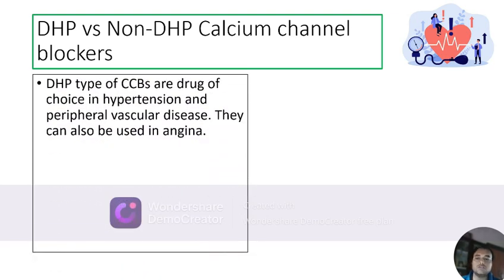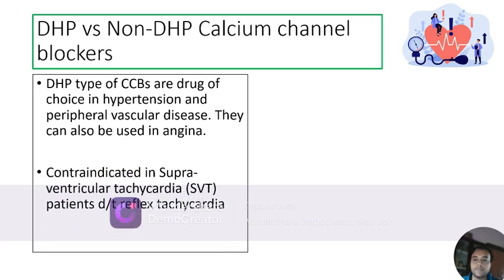Now, based on their uses, DHP type of CCBs are drugs of choice in hypertension and peripheral vascular disease since they cause significant vasodilation. They can also be used in angina. They are contraindicated in supraventricular tachycardia patients because they will cause a reflex tachycardia and further worsen the arrhythmia.